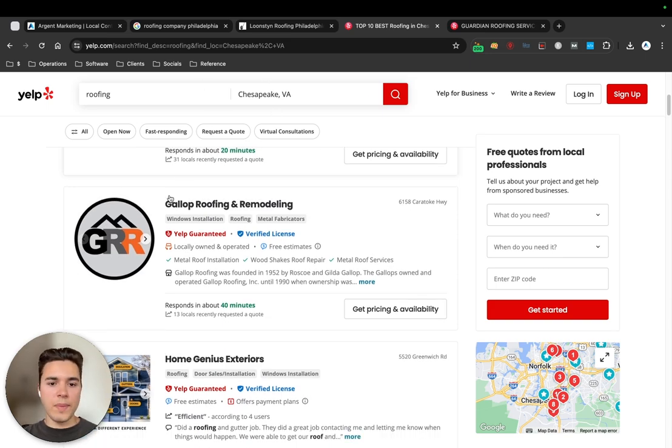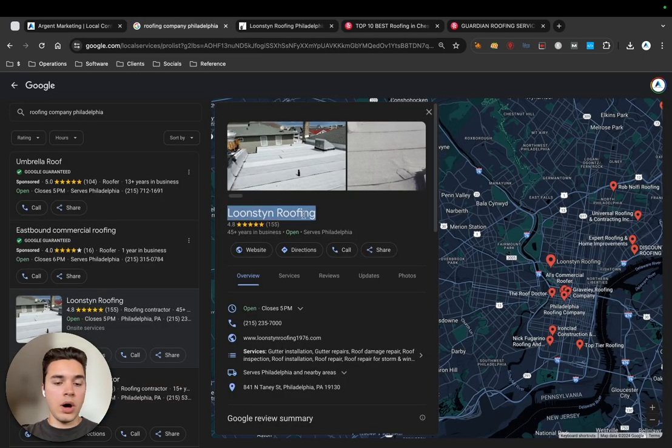This applies to your website and to your Google business profile. So the first step is you want to make sure your name on your Google business profile is the same name you're going to be using on your website and on all of these backlinks and citations we build out. It's crucial to be consistent, or else Google's not going to know that that's the same company. So keep it consistent.